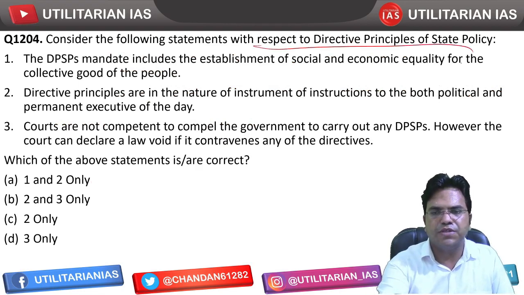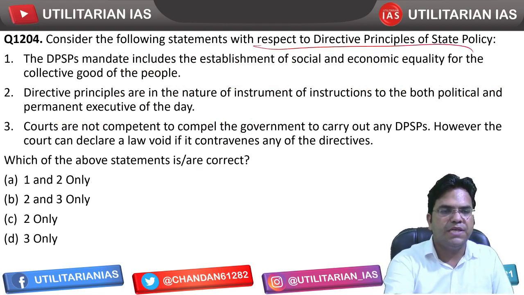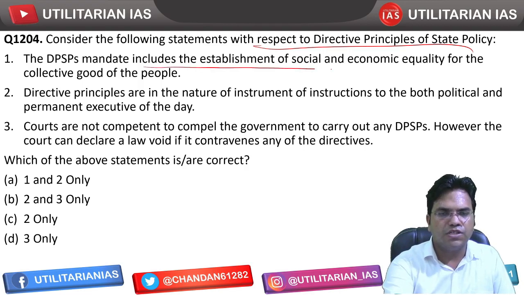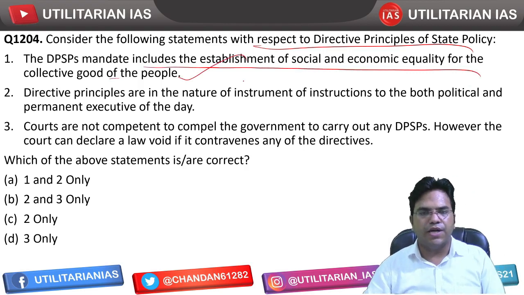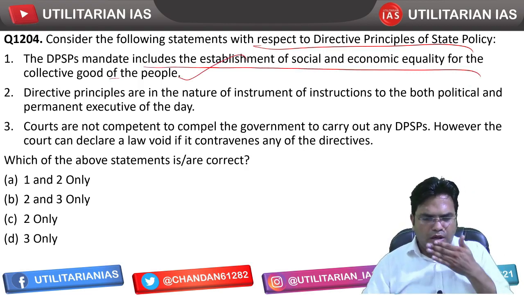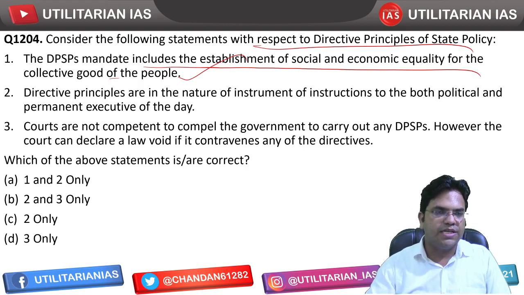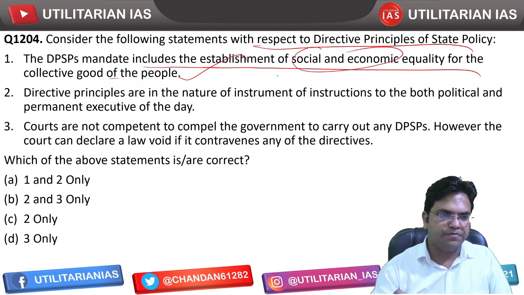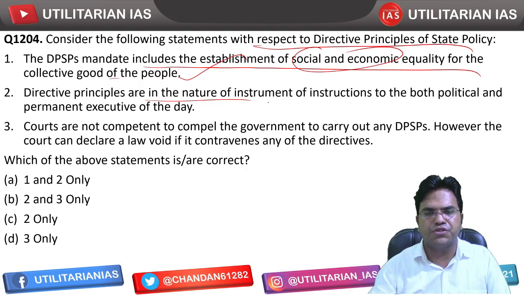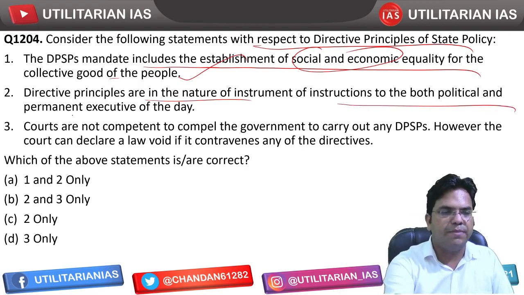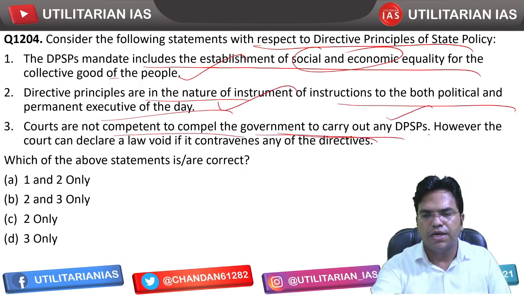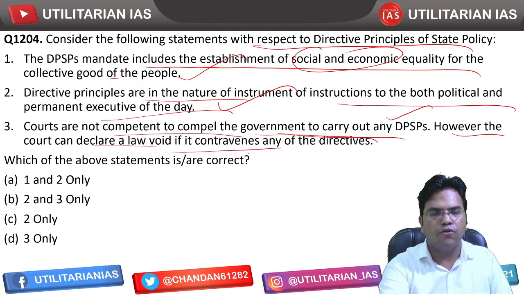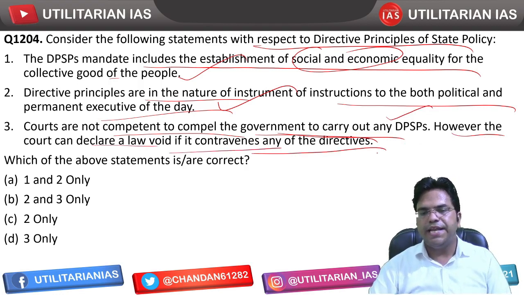Consider the following statements with regard to DPSP. The DPSP mandate includes the establishment of social and economic equality for the collective. That's correct, right? Fundamental rights promote political equality, and this promotes social and economic equality. The directive principles are in the nature of instruments of instruction to both the political and permanent executive. That's correct. Courts are not competent to compel the government to carry out the DPSP. However, the court can declare a law void if it contravenes any of the directives.